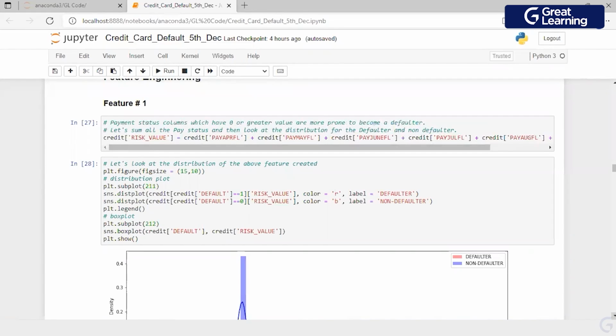However, for this session, I will create 3-4 features and then show you how it has worked on a model, only for this session, so that I do not leave the flow of creating the features. Practically, I'm just repeating again, you create a feature, add it to the model, see if the performance is improved or not. If not, then go ahead and create another feature. So this is the first feature which I've created, risk value.